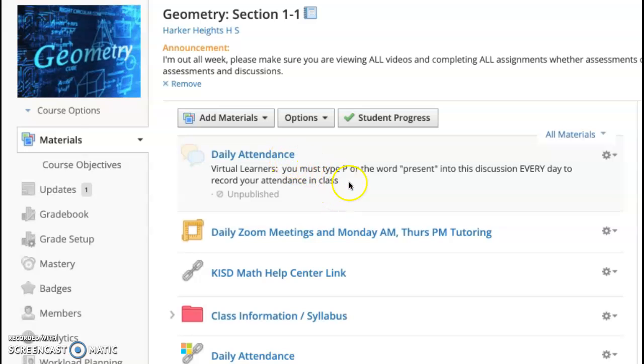You will click on that discussion, and each day you must type in a P or the word present. Okay, you have to do it every single day. This is how we will track your attendance.